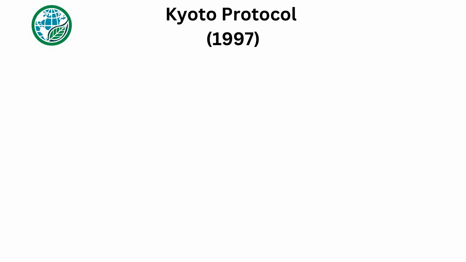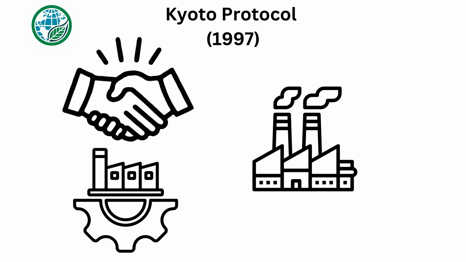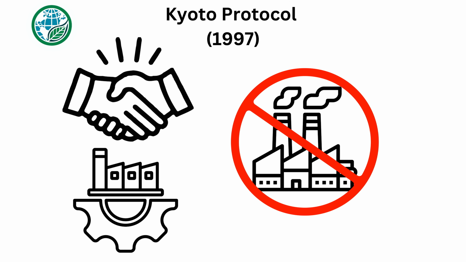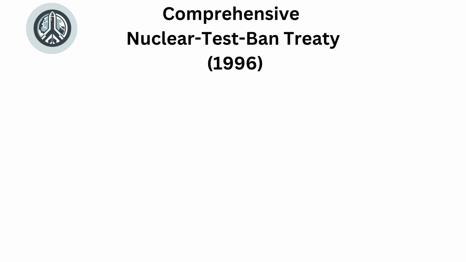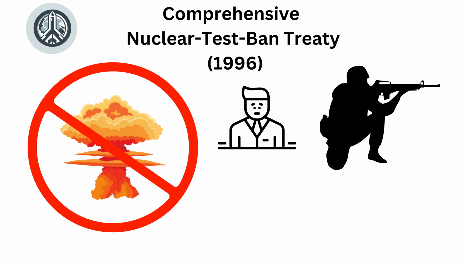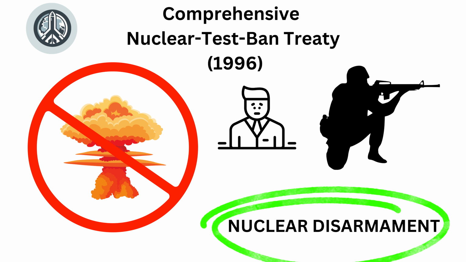Kyoto Protocol, 1997, an international agreement that set binding targets for industrialized countries to reduce greenhouse gas emissions in an effort to combat climate change. Comprehensive Nuclear Test Ban Treaty, 1996, a multilateral treaty that prohibits all nuclear explosions for both civilian and military purposes in an effort to achieve nuclear disarmament.